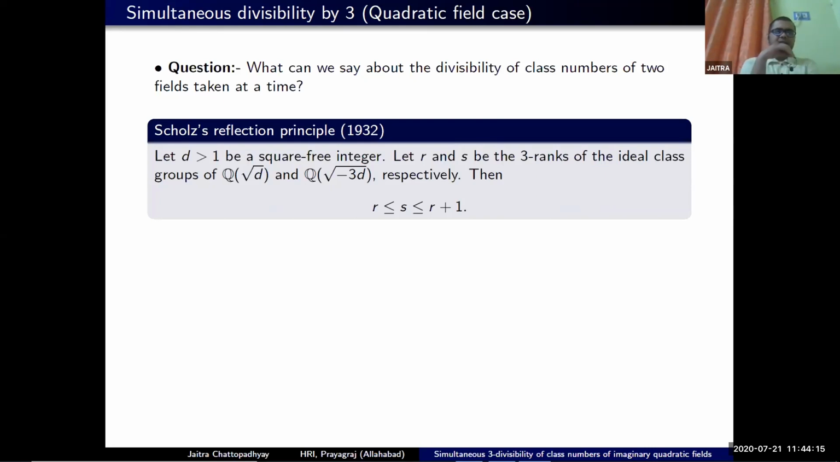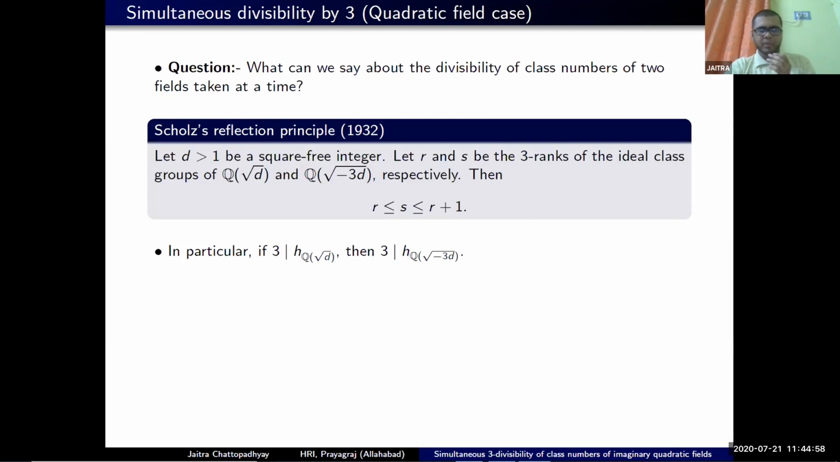So towards this direction, in 1932, Scholz gave this beautiful result. He proved that if D is a positive square-free integer and R and S are the 3-ranks of the ideal class groups of the real quadratic field Q(√D) and the imaginary quadratic field Q(√-3D), then S is either R or R+1. That is to say, if the class number of Q(√D) is divisible by 3, then that of Q(√-3D) will also be divisible by 3. And this result will be crucially used in the proof of our main theorem.